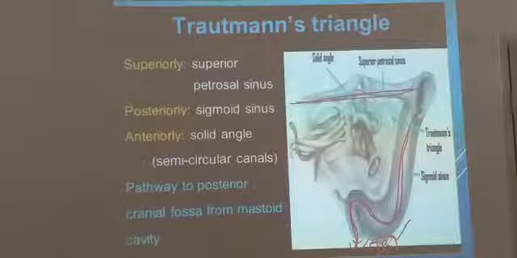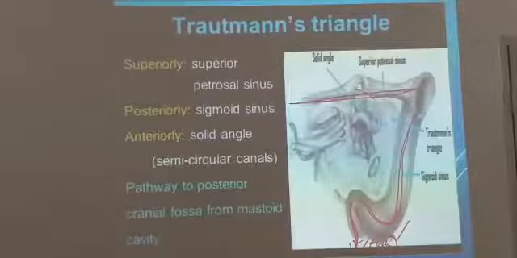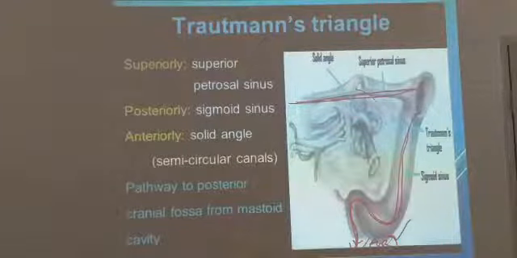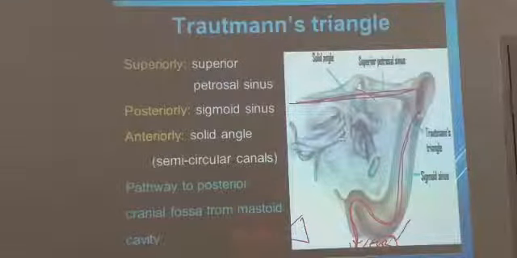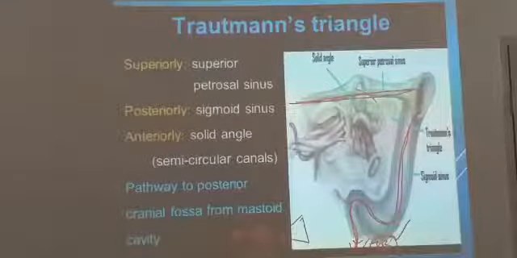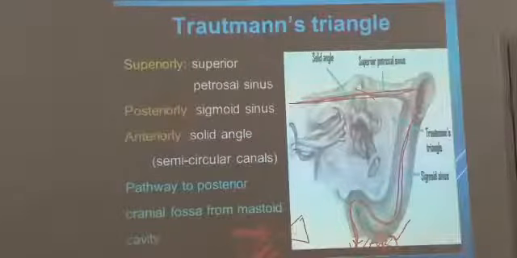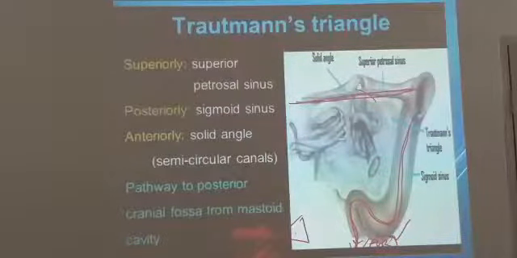If you take the petrous temporal bone and see it from behind, it looks like this. This is the petrous apex. This is the left petrous temporal bone, and this is the right petrous temporal bone. The one which is above is called the superior petrosal sinus, and the one which is below is called the inferior petrosal sinus. They join at the confluence of the sinuses.